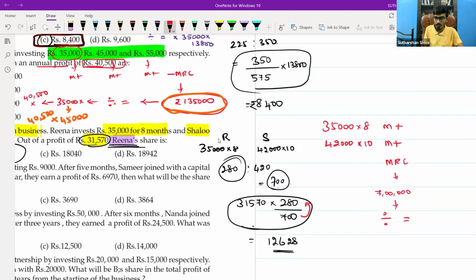You will get it into the numerator, right? You need to multiply with Reena's share. What you will do is again 35,000 into 8. Again, what is the share of profit? Total profit is 31,570. You will multiply 35,000 into 8 into 31,570. What answer did you get? Exact answer.